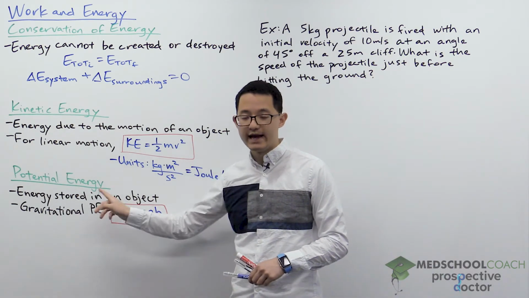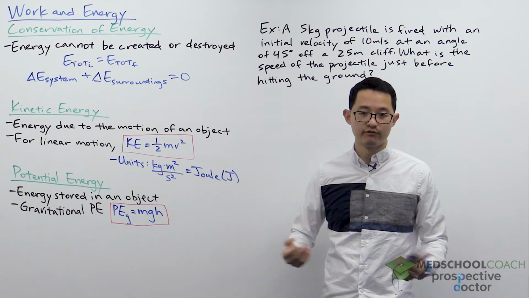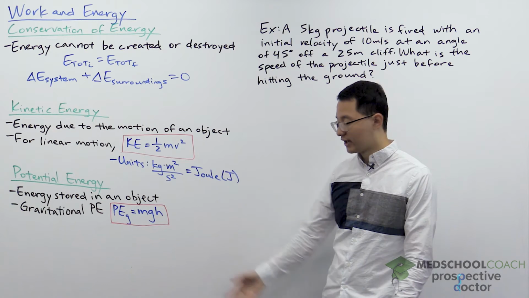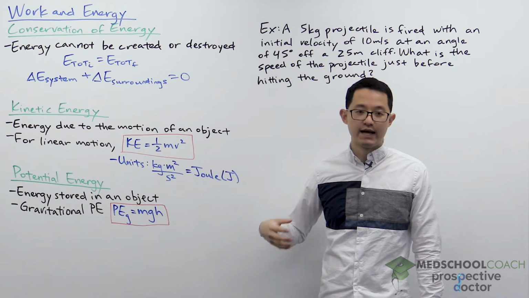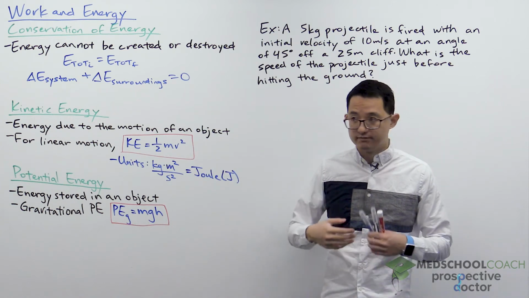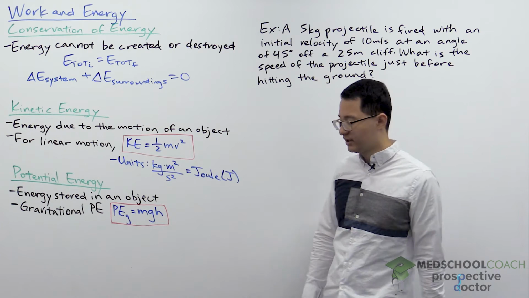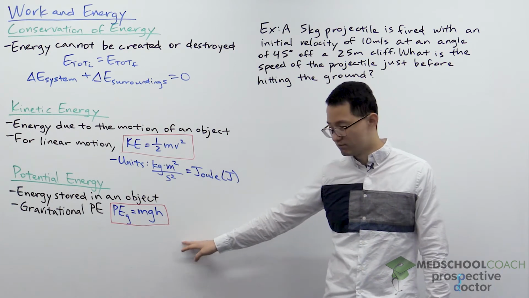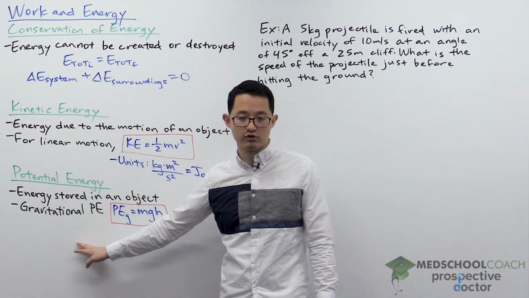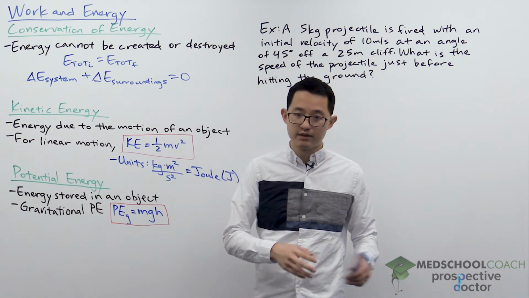Potential energy is the energy stored in an object. Similar to kinetic energy, there's several types of potential energy. There's gravitational potential energy, elastic potential energy, electric potential energy, chemical potential energy, and many more. But for today, we're going to focus mostly on gravitational potential energy. In subsequent videos, we'll look at several of the other types of potential energy.